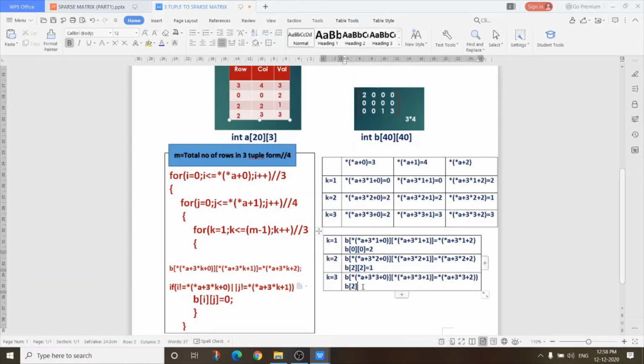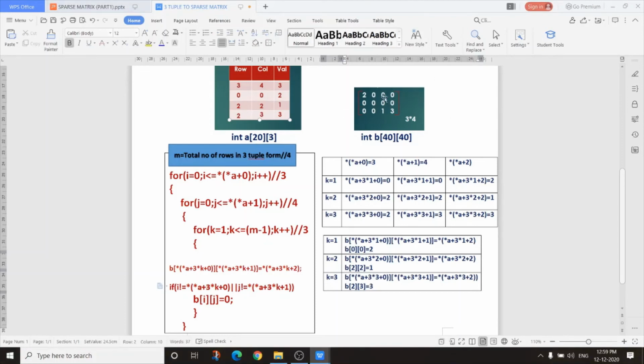So B2 3 equals to star a plus 3 into 3 plus 2 whole star. The value of this is 3. So B2 3 equals to 3. Now all non-zero elements are placed in this array.